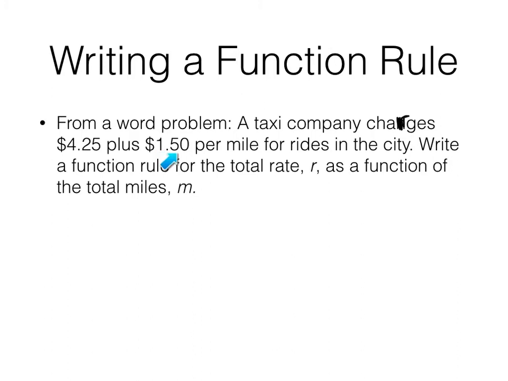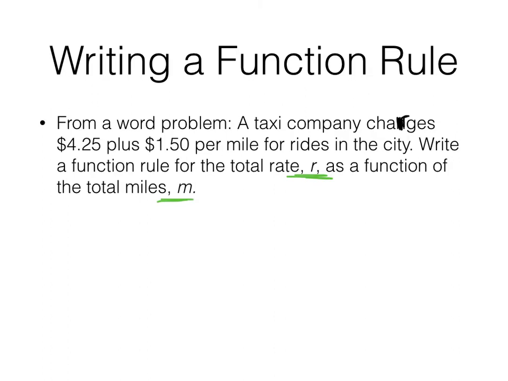$4.25 plus $1.50 per mile for rides in the city. Write a function rule for the total rate R as a function of the total miles M. And so we're also remembering here that means we're dealing with an independent and dependent variable relationship. Okay, the rate depends on the number of miles.